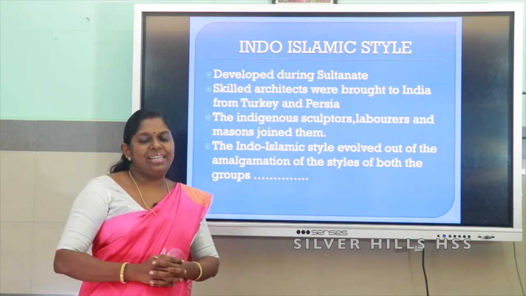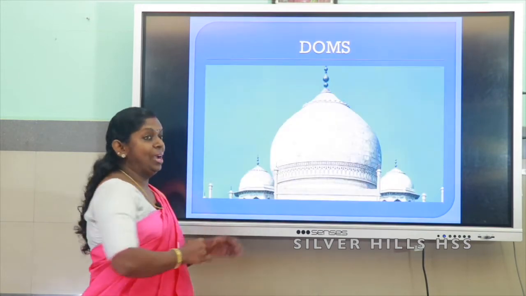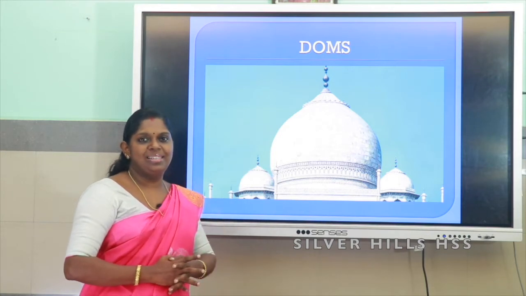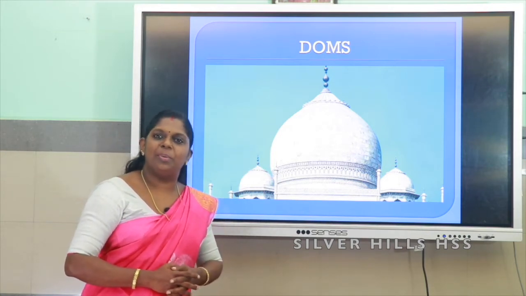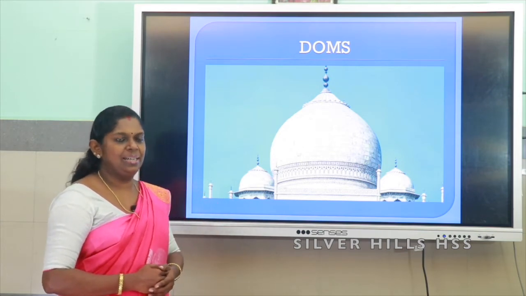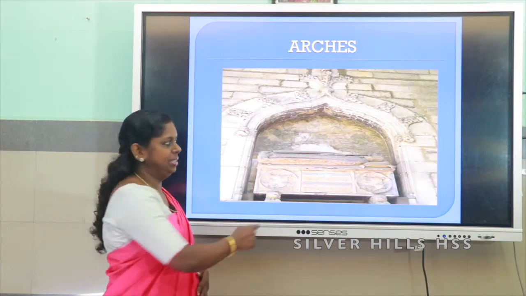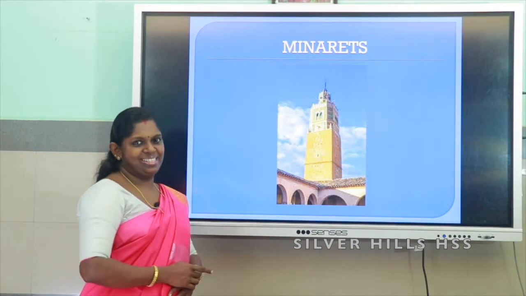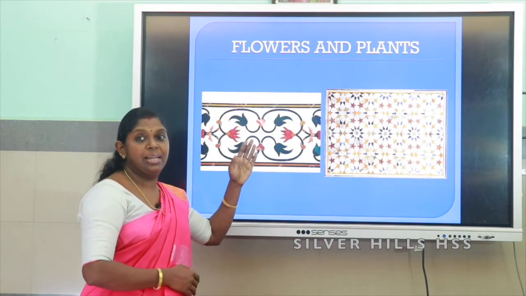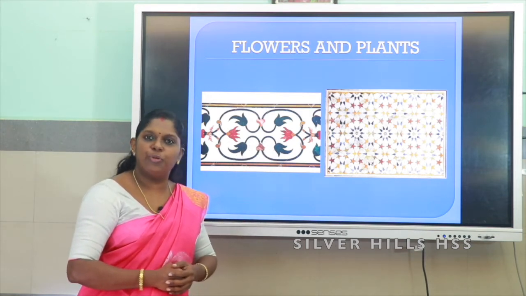So, let us just see the features of Indo-Islamic style. Have you seen such figures over there? These are known as domes. This evolved during medieval period and it is a part of Indo-Islamic style. Arches, you are very familiar with. Minarets, the figures of flowers and plants were carved on the buildings for decorations.